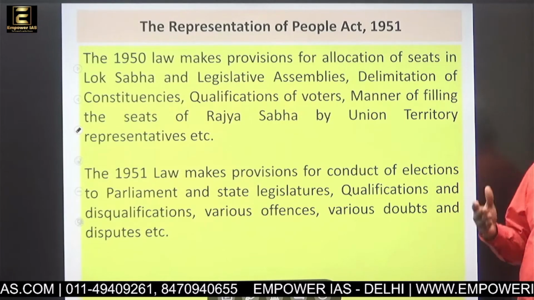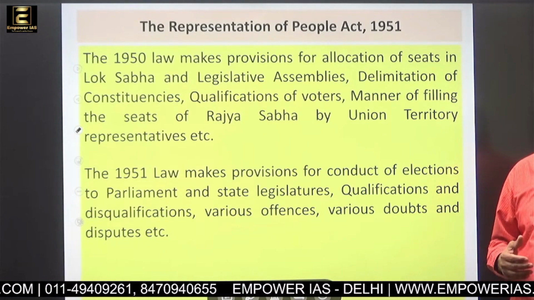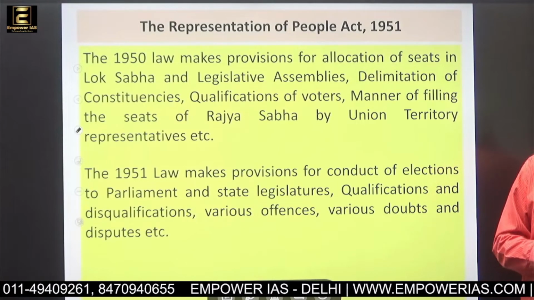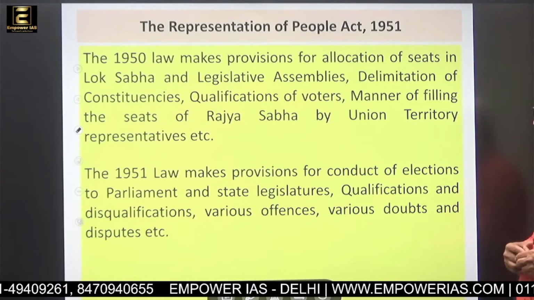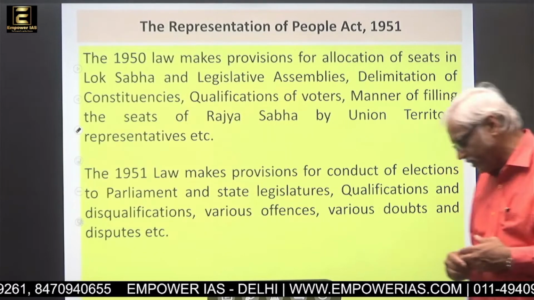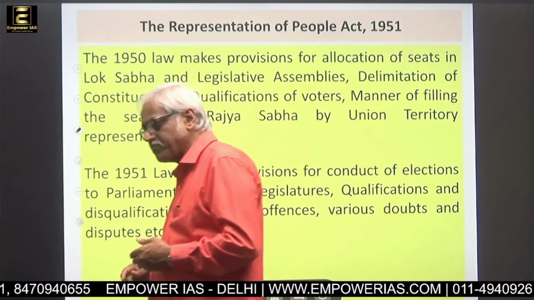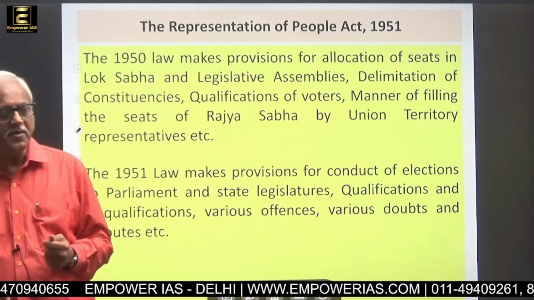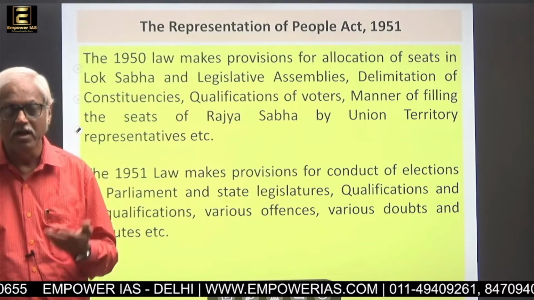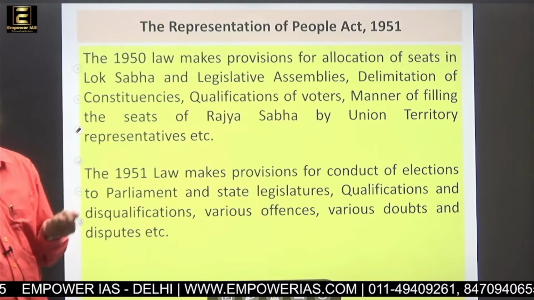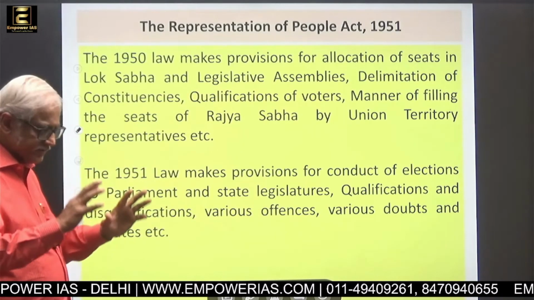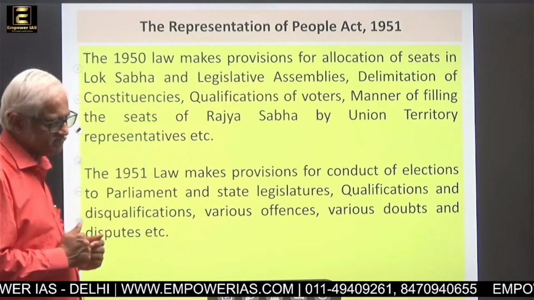manner of filling the seats of Rajya Sabha. Now Rajya Sabha is the second chamber. Even the states are not properly done, so how will the Rajya Sabha be constituted? That is another concern. Then union territory representatives. Union territories, which were earlier known as administrators' areas, should also have representation in the Rajya Sabha. How many of them? Small union territories. How to decide that? All these things are becoming a concern, and these acts are trying to respond to them.